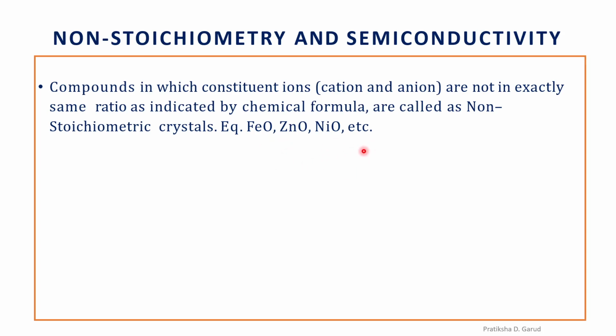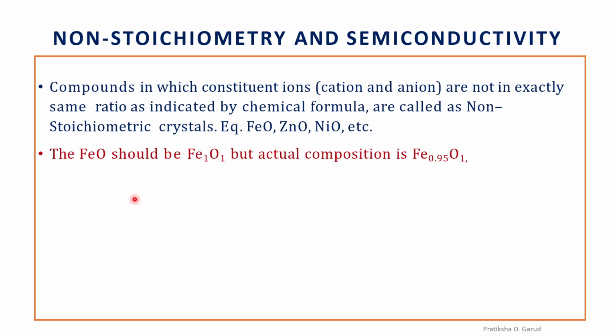Okay, so what is regarding the stoichiometric compounds? We can say the metal, the cation and the anion, are present in the 1:1 ratio. So FeO, iron oxide, should be Fe1O1, that is for the stoichiometric compound, but the actual composition is Fe0.95 and oxygen 1. That means we can say that this metal is less than the oxygen. Cation is less than the anion.